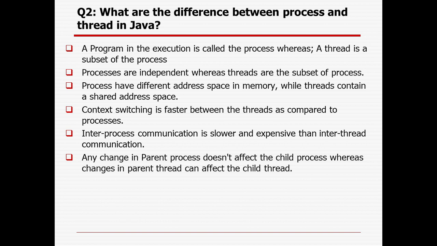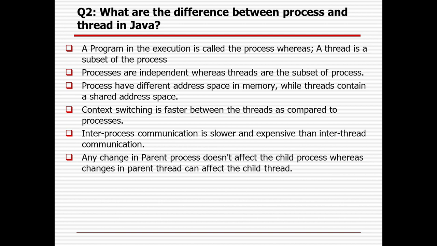That can be a thread. So that is the basic difference between a process and a thread. In a process there can be different kinds of threads, but one thread will run at the same time. A program in execution is called a process, whereas a thread is a subset of the process.